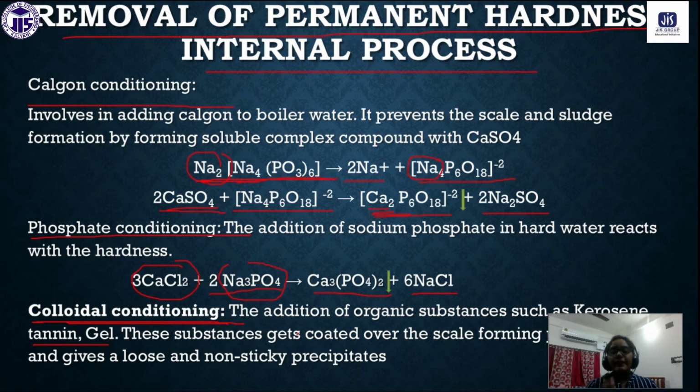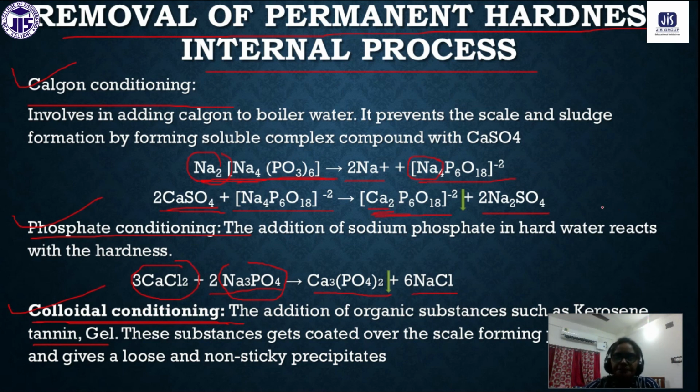That is why it's called colloidal conditioning. So Calgon conditioning, phosphate conditioning, and colloidal conditioning are all the internal processes for the removal of permanent hardness.